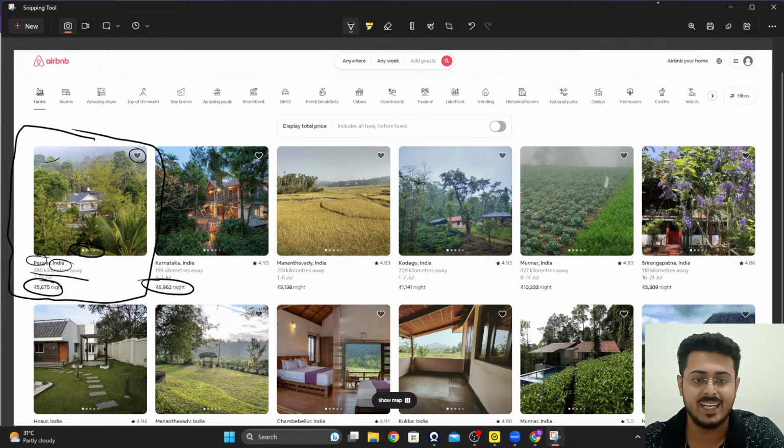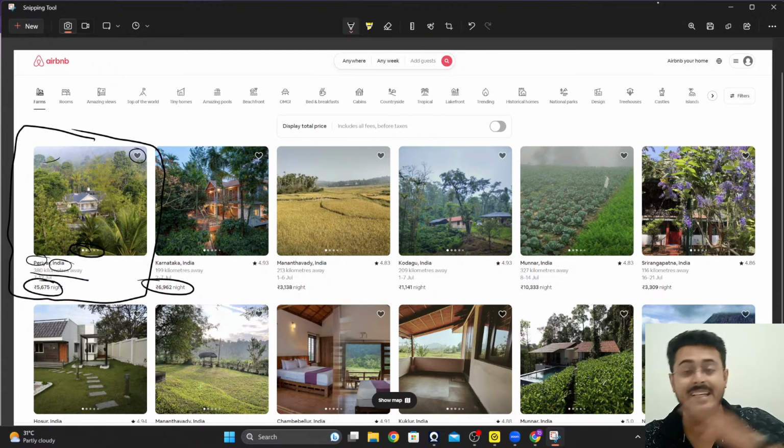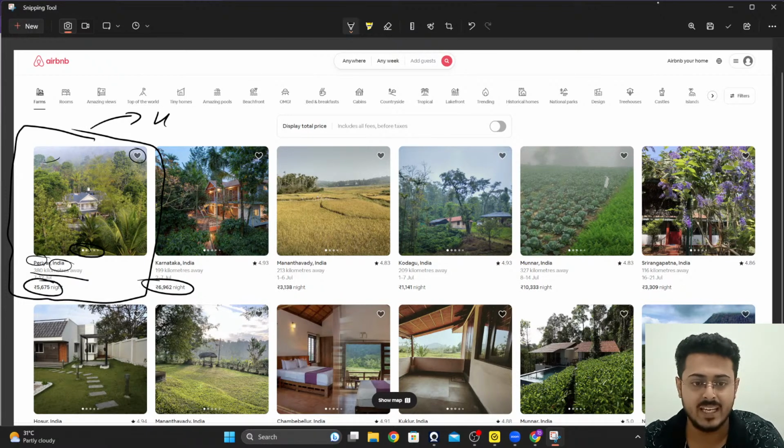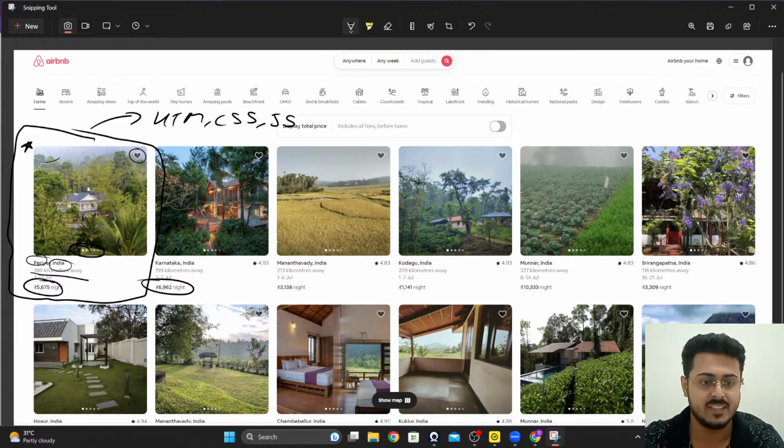If I wanted to create this in the traditional manner of creating a website, I would have to use HTML, CSS, and JavaScript. Whatever HTML, CSS, and JavaScript code I use to create one of these cards, I have to copy paste the exact same code for this card, and this card, and so on. I have to copy and paste the same code more than 100 times, or maybe even 1,000 times, to make all these cards. That makes our code unnecessarily big. It is not adding any productive value; it just makes our code bigger and bigger.